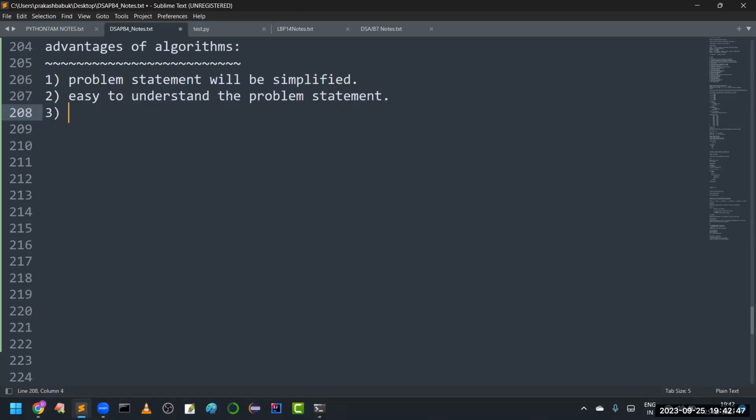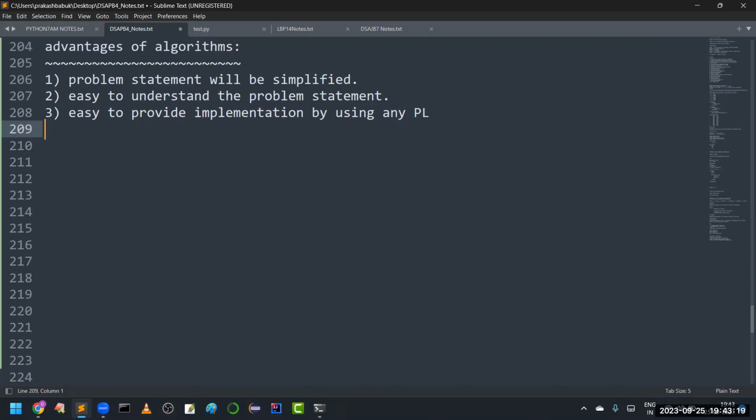Next, once the problem statement is very easy, it is easy to provide implementation by using any programming language. So here we can concentrate on implementation rather than the confusion. We are not required to think about the problem statement. Once you have an idea how that problem can be solved, no need to think about the solution. Directly we can write by using any programming language.